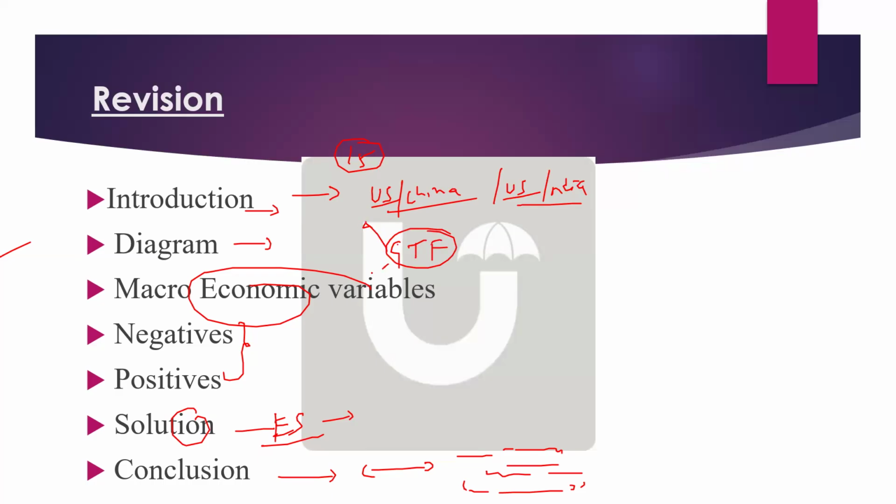And what are the dimensions you can mention here? Different types of protectionism, so trade fragmentation. What are the different types of protectionist measures? Tariffs, very good.